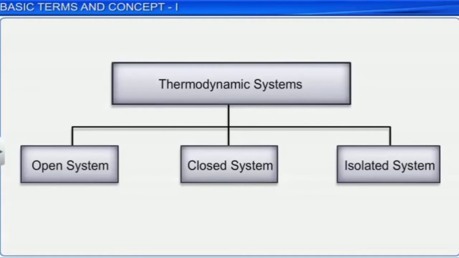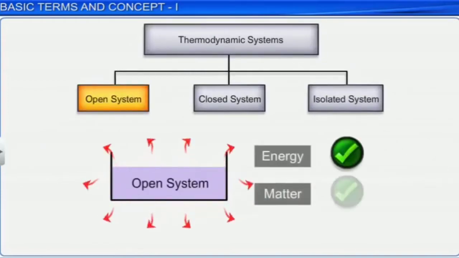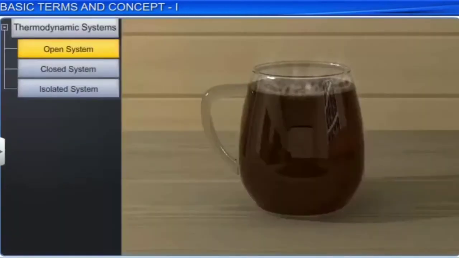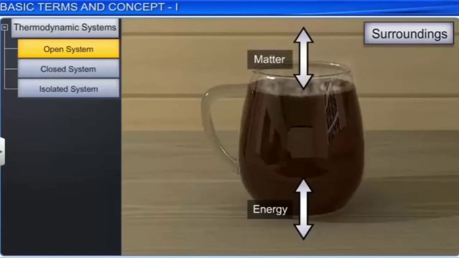Systems are mainly classified into three types. First one, open system. Second one, closed system. Third one is an isolated system. First one is an open system. A system is said to be open if it can exchange both matter and energy with its surrounding. For example, hot tea taken in an open glass. Tea becomes cooled after some time due to the exchange of energy to the surrounding, and some amount of tea is exchanged to the surrounding in the form of vapor. This is an example for open system.